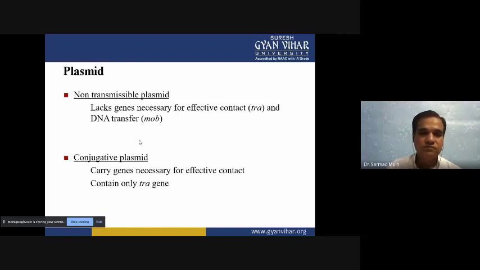So the non-transmissible plasmid lacks genes for effective contact like TRA and MOV. The conjugative plasmid carries the necessary effective contact genes like TRA genes. So one plasmid doesn't have the TRA and MOV genes, and the conjugative plasmid has the necessary genes for conjugation.